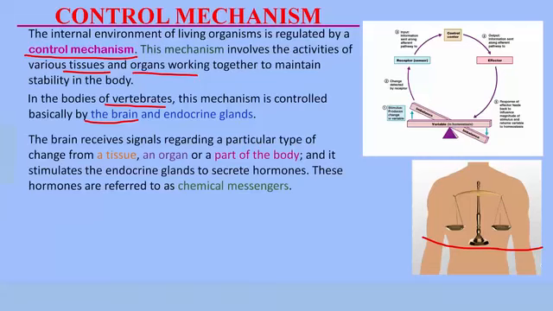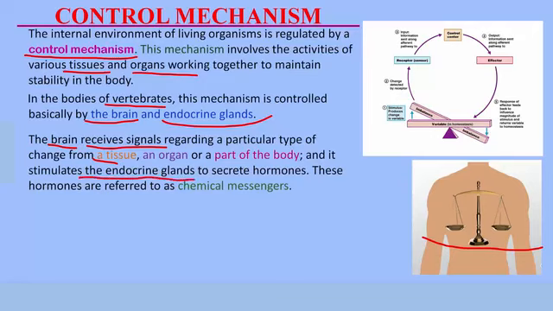The brain is assisted by the endocrine glands. So the control mechanism in vertebrates is regulated basically by the brain and endocrine glands. How does this mechanism work? In the control mechanism, the brain, which is the control center, receives signals from various parts of the body, such as from a tissue, an organ, or any part of the body. When it receives this signal, what does it do? The brain stimulates the endocrine glands.